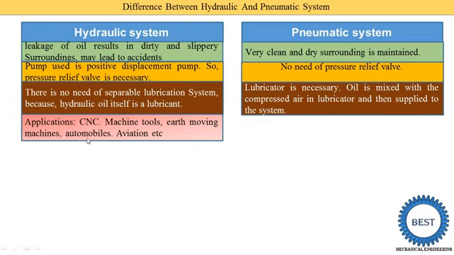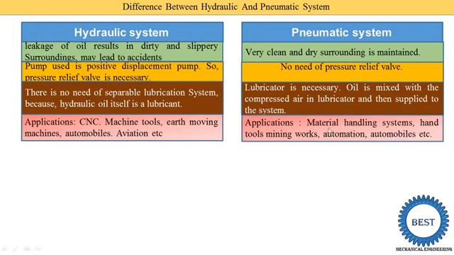The hydraulic system is used in automobiles. In automobiles, meaning our vehicles, different hydraulic systems are used, for example to operate the brakes. Brakes are generally available in both hydraulic and pneumatic types. For power steering the hydraulic system is used. So there are a number of systems in which the hydraulic system is used. Next, it is also used in aviation. Aviation means it is used in aircraft and rockets. In these aeroplanes and rockets, a number of systems are operated using hydraulic systems.